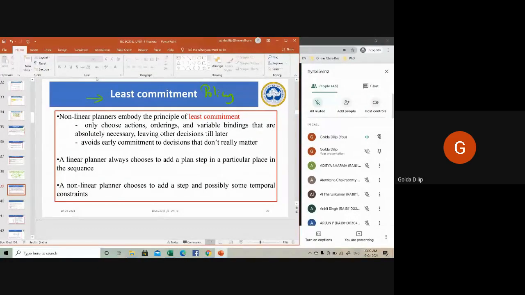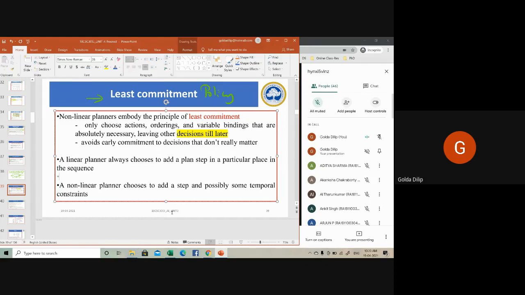It simply says do not make any decisions unless it is required. So the decisions or choices are being delayed till later.